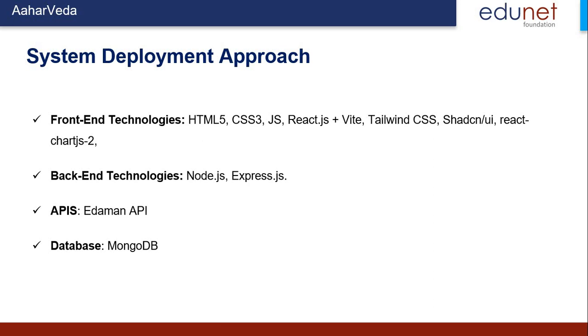In the backend we are using Node.js and Express.js. As I said, we also use a third-party database of recipes, fruits, and vegetables with nutritional details. From that database we collect specific details, process them, and show them to the end user.